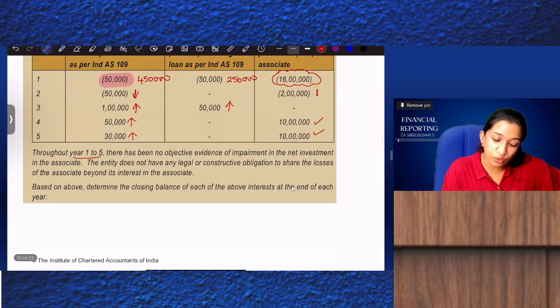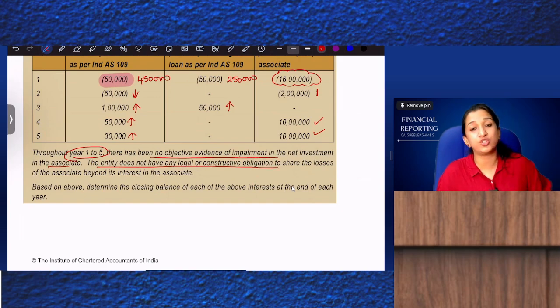Throughout year 1 to 5, there has been no objective evidence of impairment in the net investment in associate. The entity does not have any legal or constructive obligation to share the losses. So you can report the investment account at nil value. Based on the above, determine the closing balance of each of the above interests at the end of each year. So what are the steps to be done?